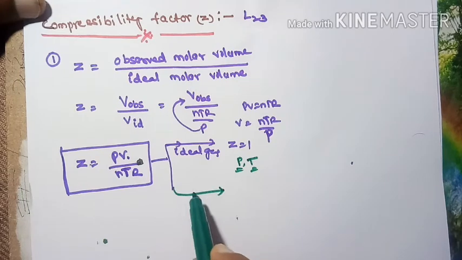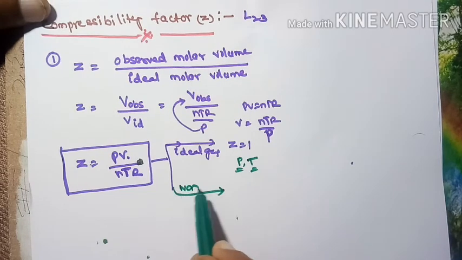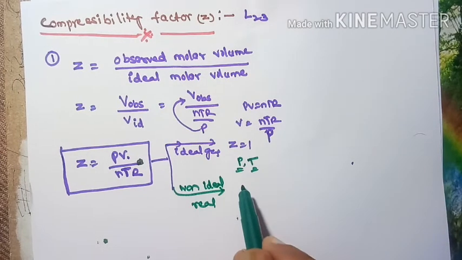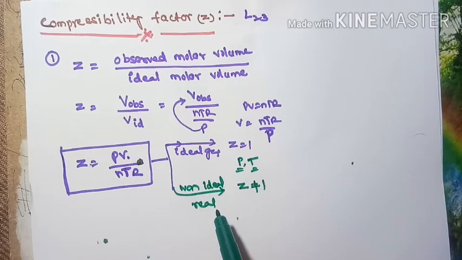For a non-ideal gas, which means a real gas, Z is not equal to 1. Whenever Z is not equal to 1, it is a function of pressure and temperature.